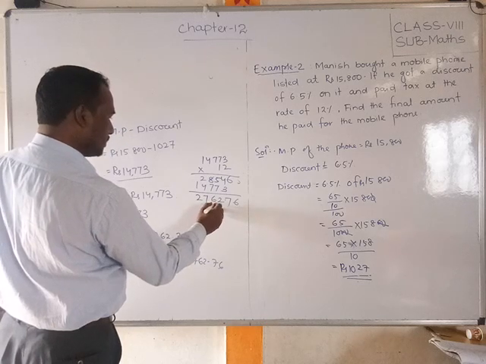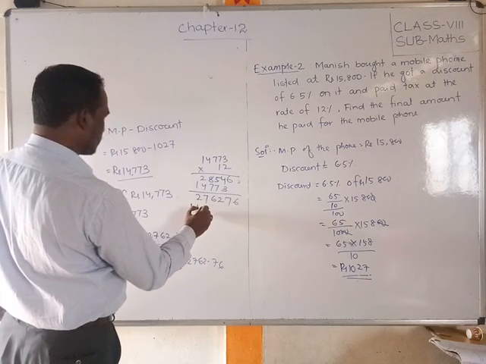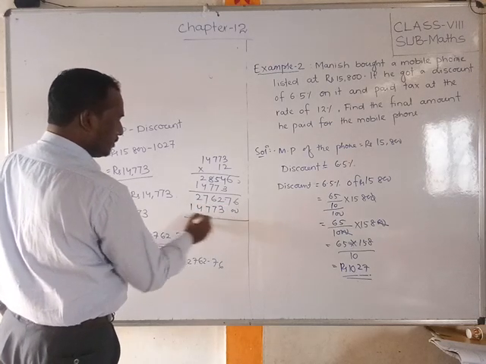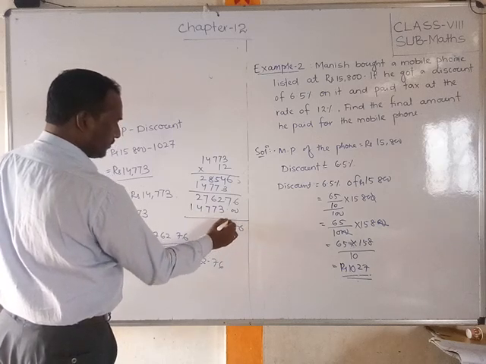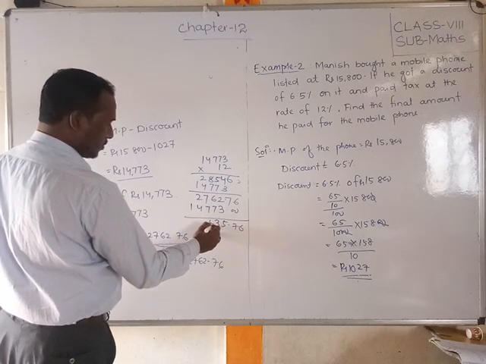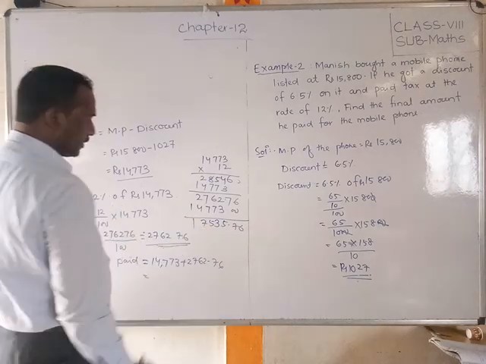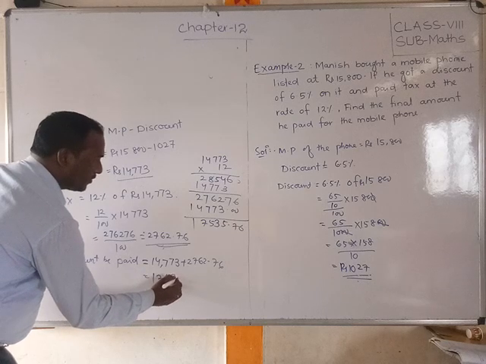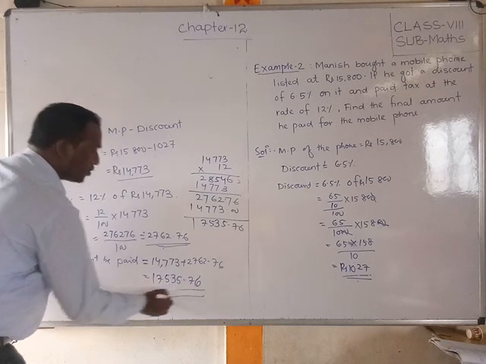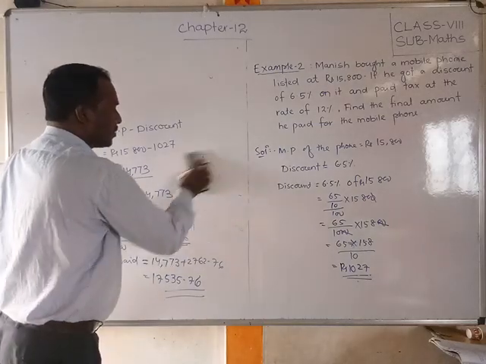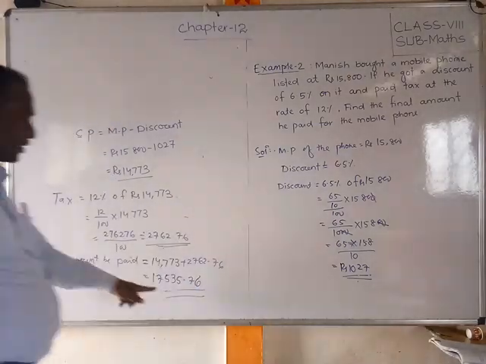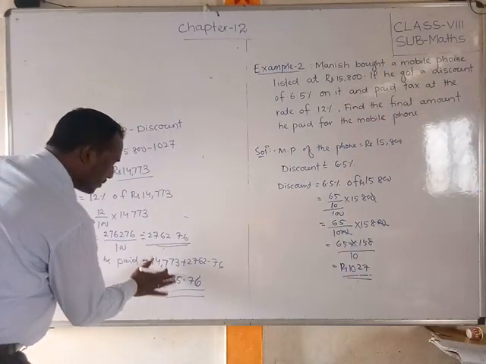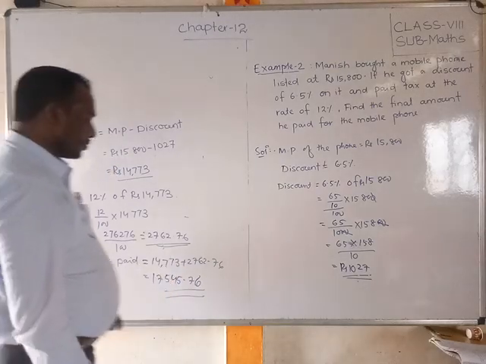We'll add this, 14,773, 76 5, 1 1, 17,535.76. So friends, this is the total amount you want to pay. 17,535 है ना, सॉरी 45 आता, ठीक है.